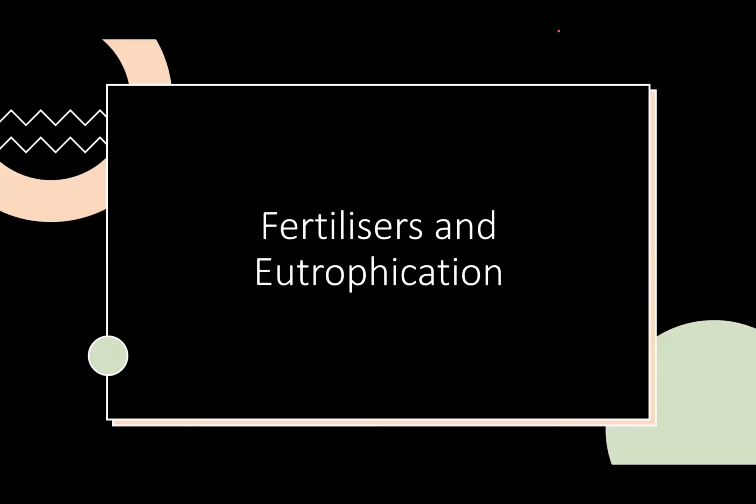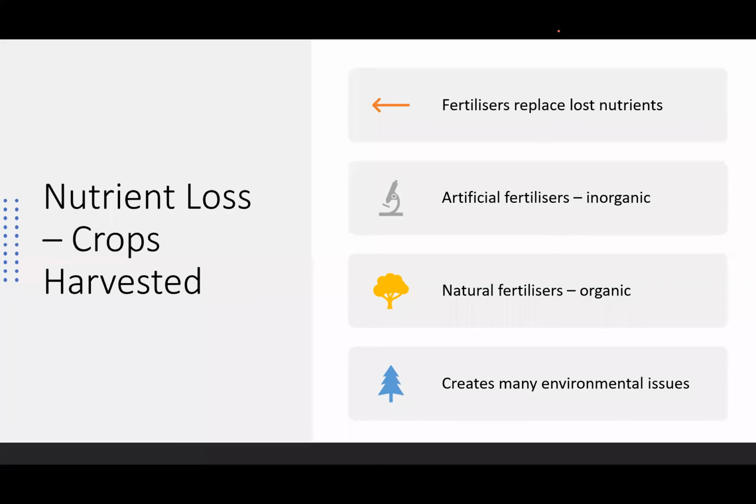The last part of topic 5B is we will be looking at fertilizers and eutrophication. So the issue here is that nutrients are always lost when crops are harvested. We know crops take in minerals from the soil as they grow and they use them to build their own tissue. When crops are harvested, they're removed from the field where they're grown,